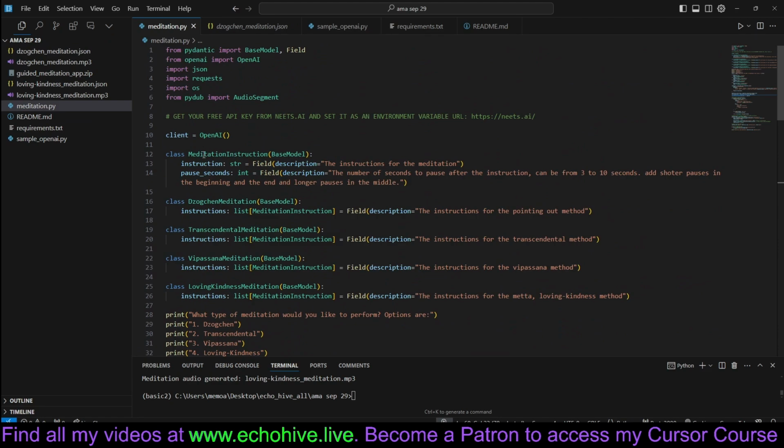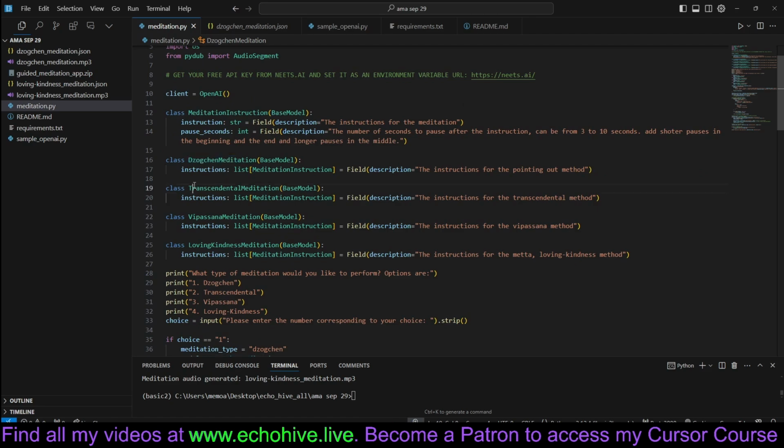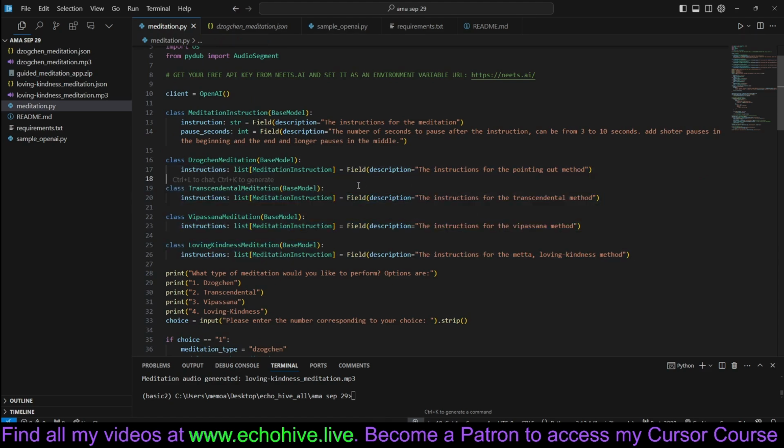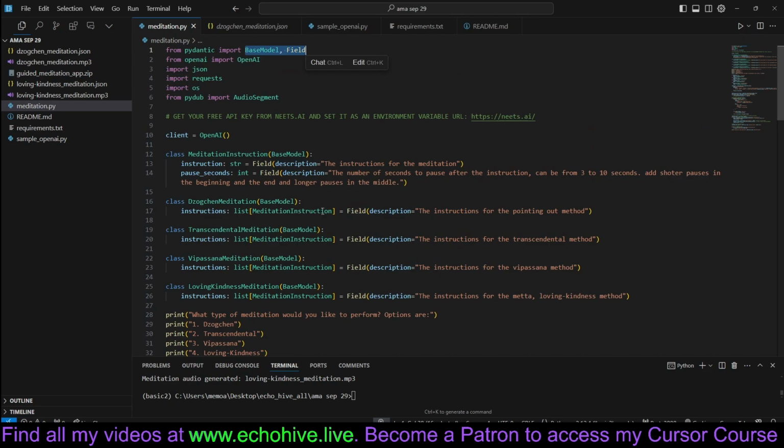Anyway, here we are defining the meditation instructions subset. We're going to define Dzogchen meditation, transcendental meditation, Vipassana, and loving kindness separately, although they're all the same. But here we can give field descriptions. All of these descriptions are also given as instructions to the model, and you use Field for that. You have to import it from Pydantic. Pydantic may seem confusing at first, but don't give up on it. It's actually easier than it looks. You just have to read up on it a little bit, have a chat about it with ChatGPT.